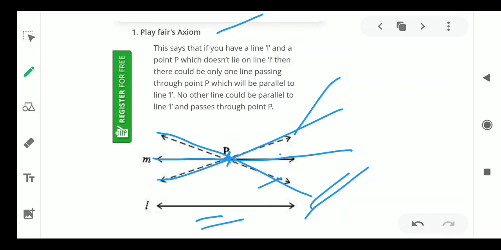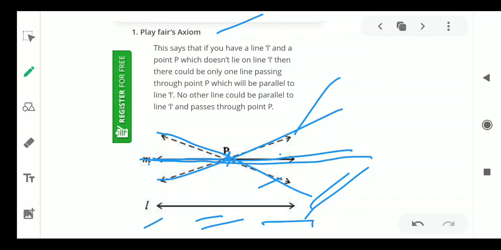Okay, do you understand? Once again I am saying, listen, if you take any one line L, and if you take any one point outside the line L, not on the line L, from that point you can draw only one line which is parallel to the given line.